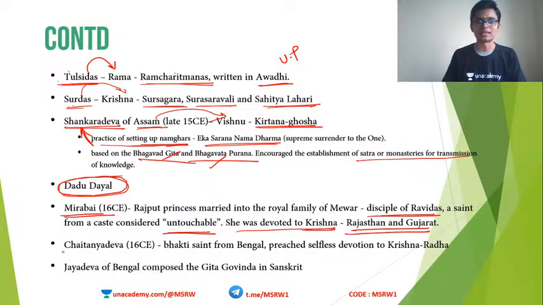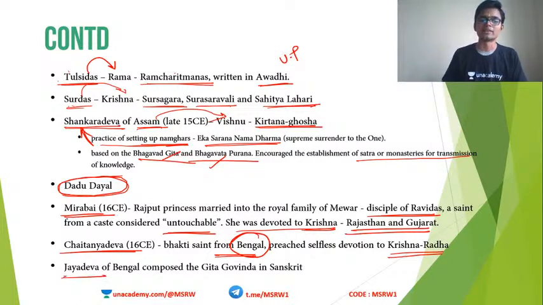Another important personality, Chaitanya Mahaprabhu or Chaitanya Deva, was a Bhakti saint in Bengal and preached selfless devotion to Krishna and Radha. The Radha Krishna cult was actually started by Chaitanya Mahaprabhu in Bengal. The region, Bengal, is very important.